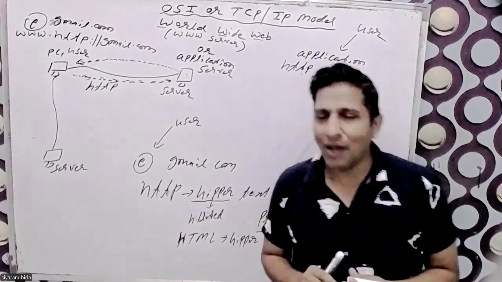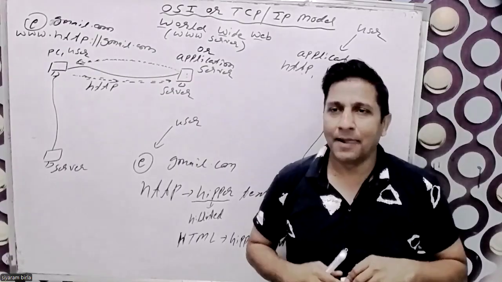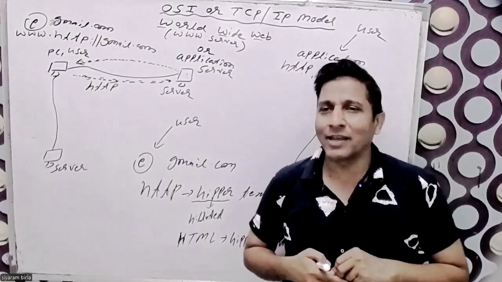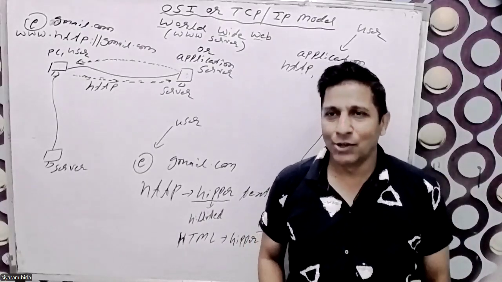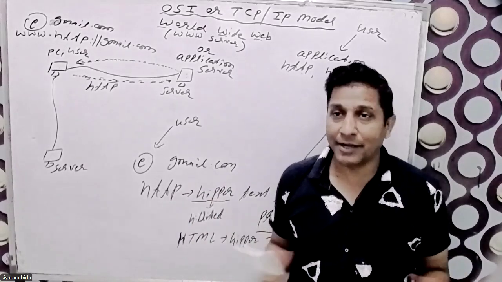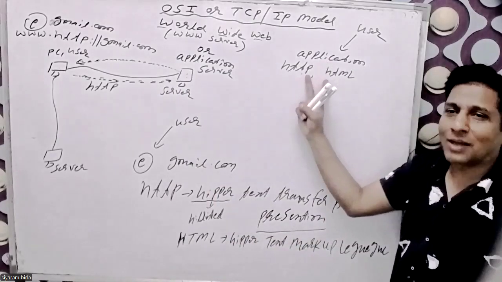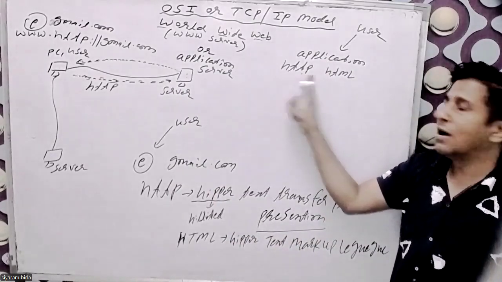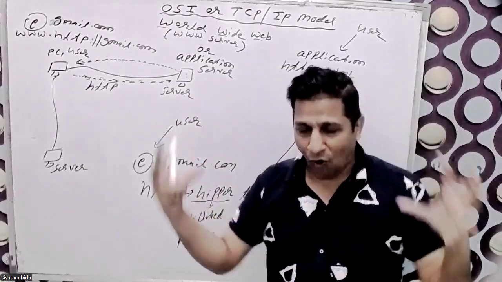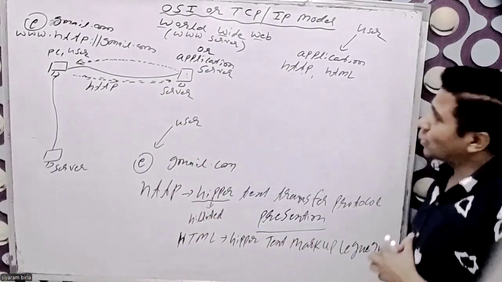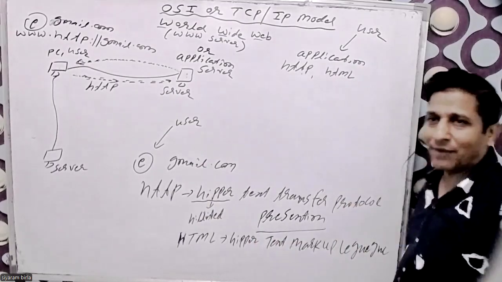Like in my company, I'm responsible for design, solution and deployment. Another person in my company's network team is responsible for the operation level. Both work for the networking side, but their responsibilities are different. Similarly, both of these work for the application. One fetches the application, another decides the application form format. They are at the application level, I can say.